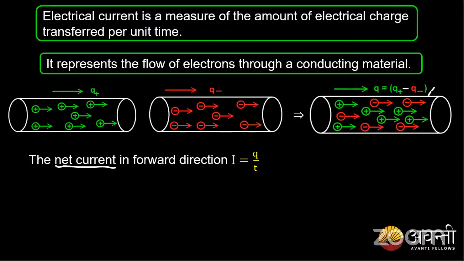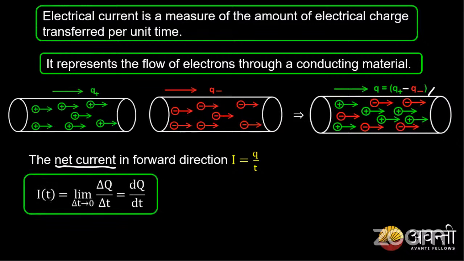From here we can say Q is nothing but the summation of the total positive charges plus the negative charges, and since we know the negative charge is minus, it is q plus, or q plus minus q minus. So the net charge would be the summation of the positive and negative charges, or the difference between the total positive charge and negative charge, which is the net charge Q. So the net current is nothing but the net charge flowing per unit time. This can be considered as your current.